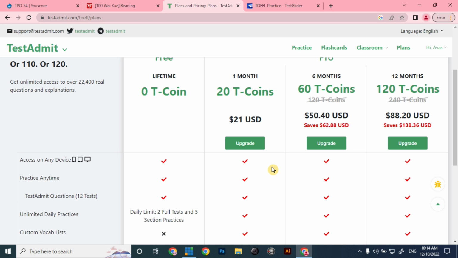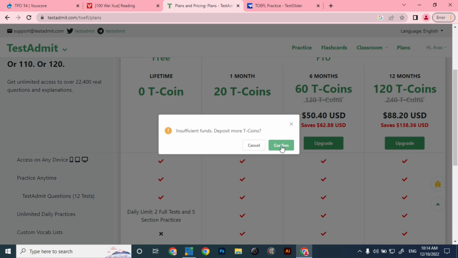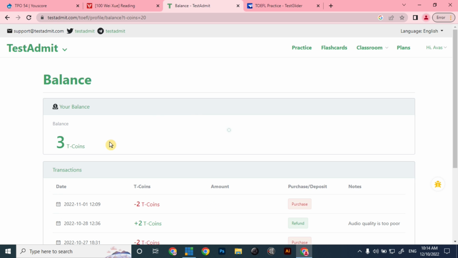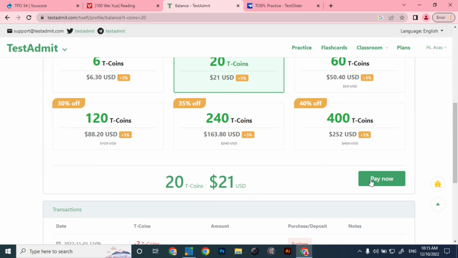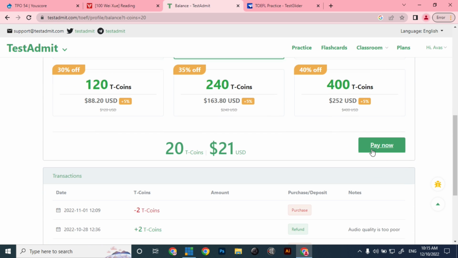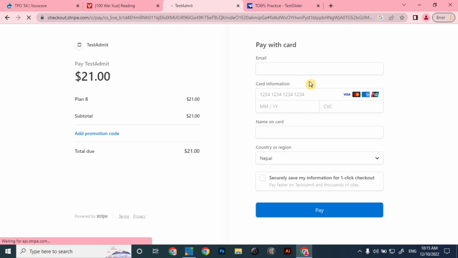If you have access to an international payment gateway like MasterCard or Visa, debit as well as credit cards, you can simply click on the upgrade option and then deposit some T coins, and click on pay now, and it redirects to the link where you can pay for your TOEFL test using your card.